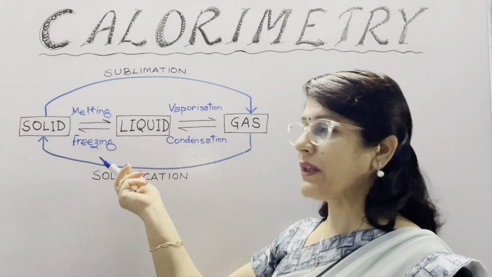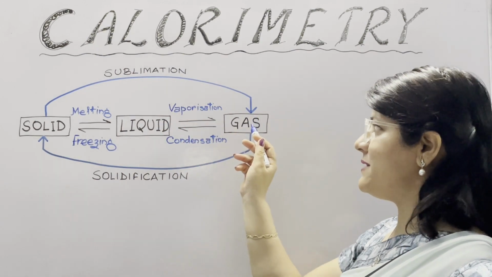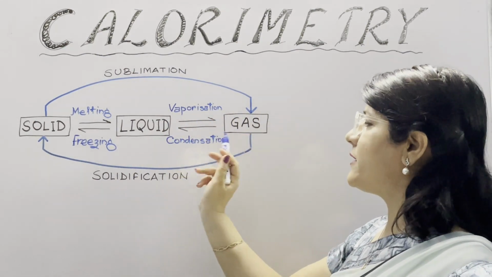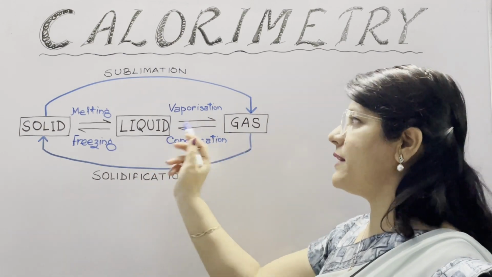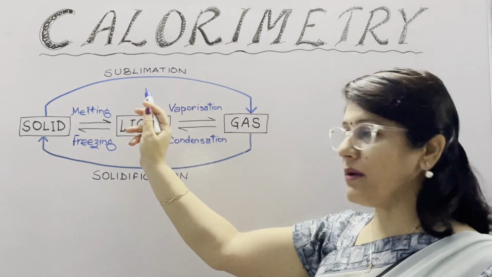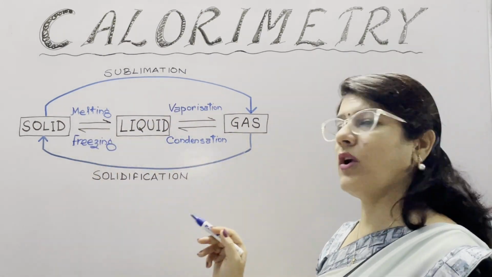Similarly, a liquid on gaining heat converts to gas. This process is known as vaporization, and gas on rejecting heat converts to liquid. This process is known as condensation. When a solid directly converts into gas, this is known as sublimation, and when a gas directly converts into solid, this is known as solidification.